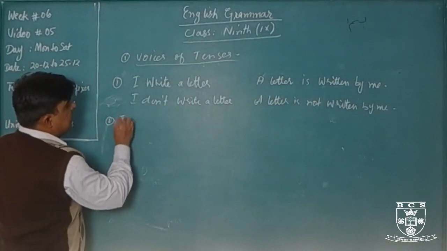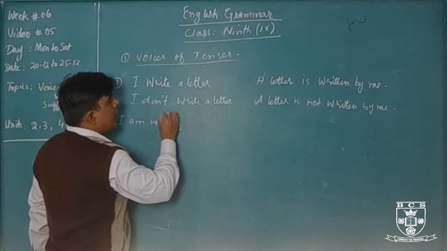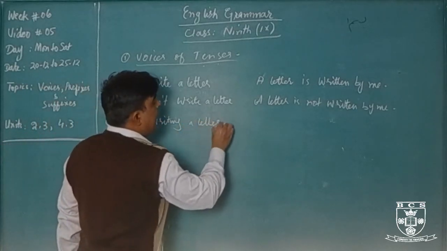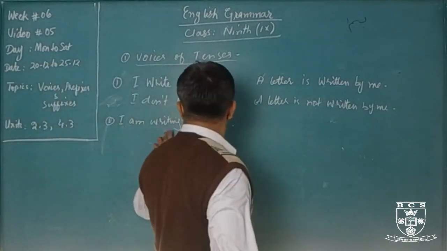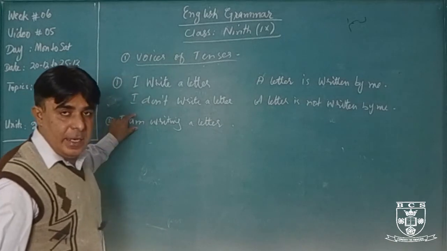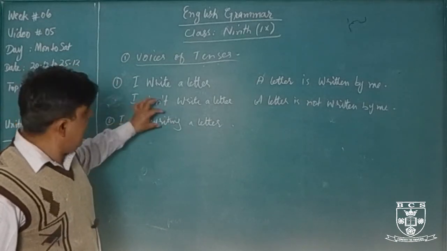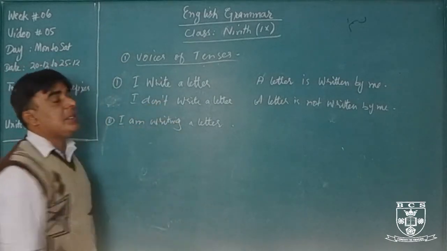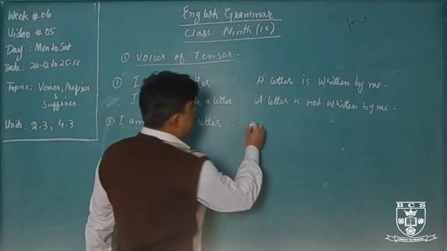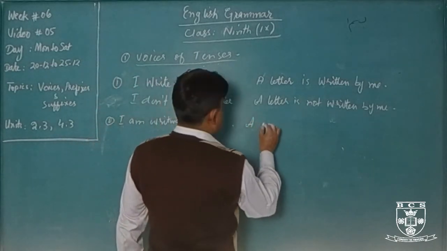Present continuous tense. I am writing a letter. This is the present continuous tense. Why? We will see helping verbs and form of main verb. If helping verbs are is, am, are and form of main verb is ing or fourth form, it means it is a present continuous tense. Okay. How will you change into passive voice?